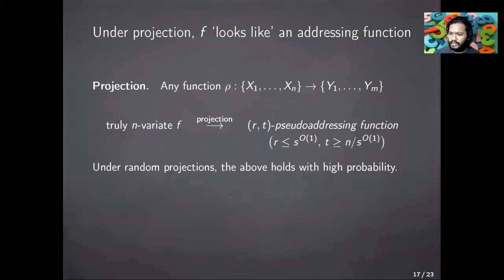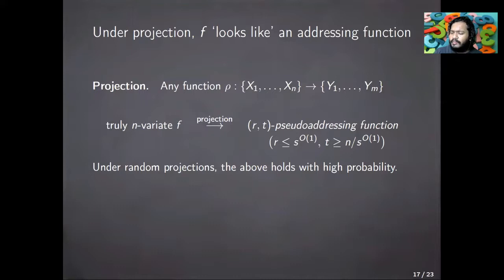And we'll get what we call a pseudo-addressing function with parameters r and t, where r is polynomial in S and t is at least n by polynomial in S. And the pseudo-addressing function is what I mean by something that looks like an addressing function. So more precisely, we don't really characterize such a projection. We just pass through random projections and show that such a statement holds with high probability.